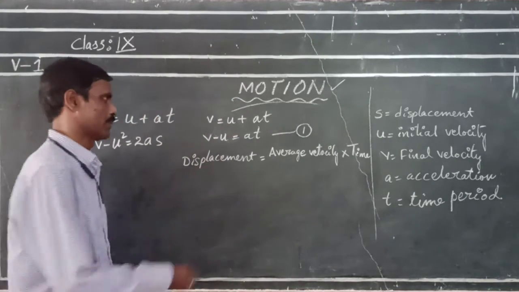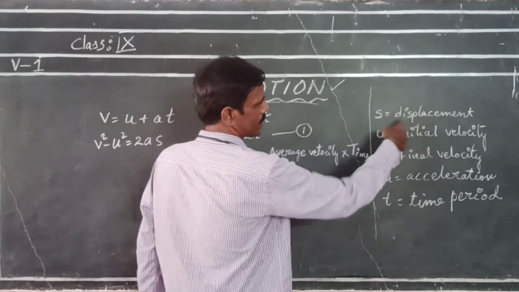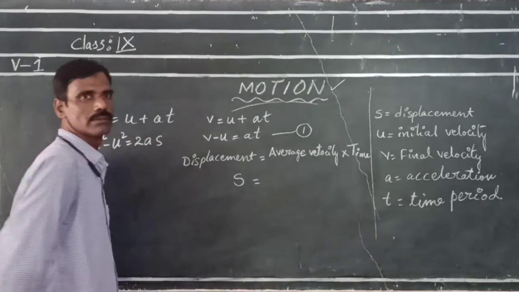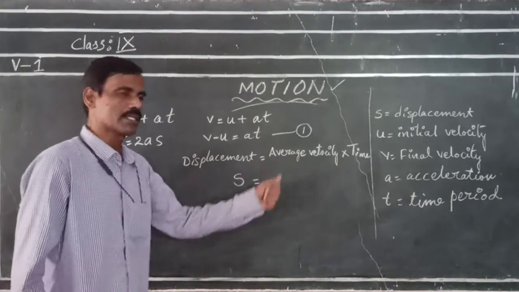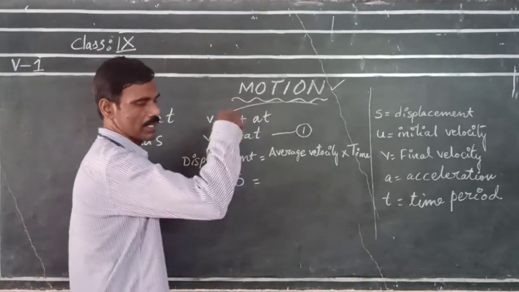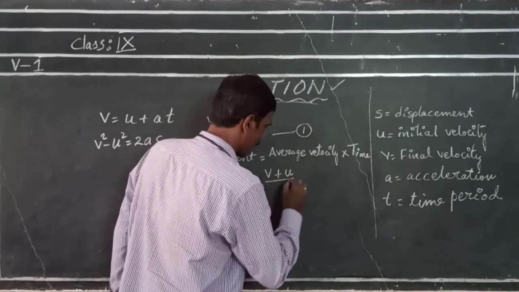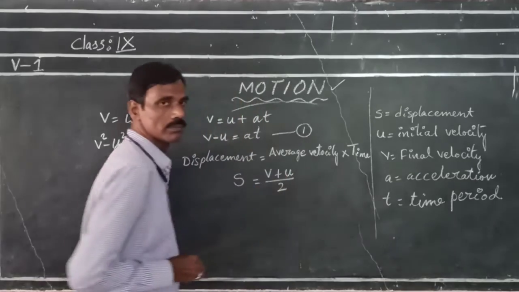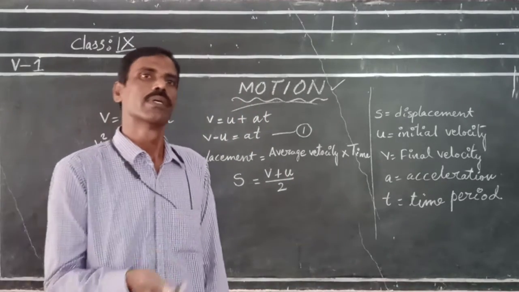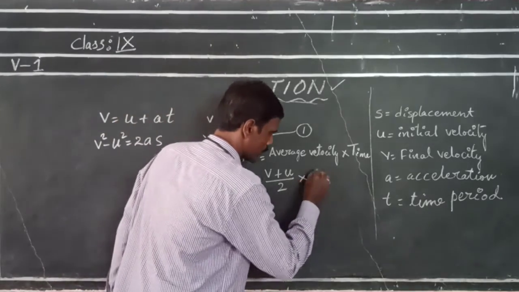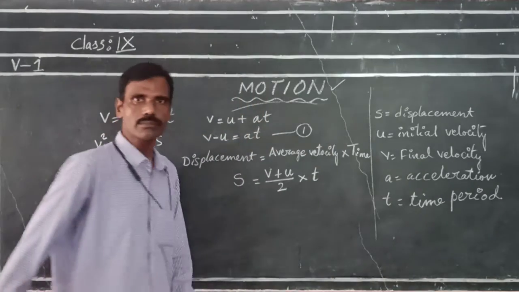So what is displacement? As I told you, displacement is represented by s. So in place of displacement, write s. And average velocity, as I discussed earlier, that is v plus u by 2, is nothing but the mean of final and initial velocity, into time, that is t.